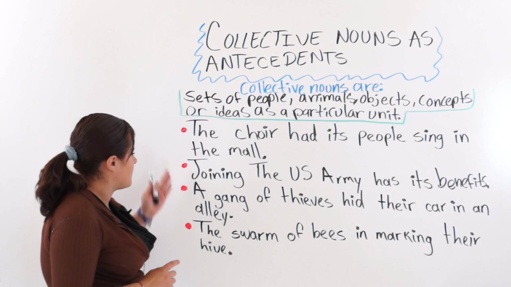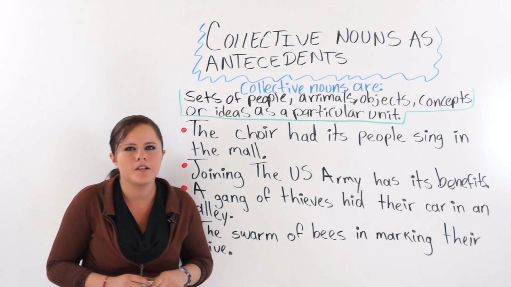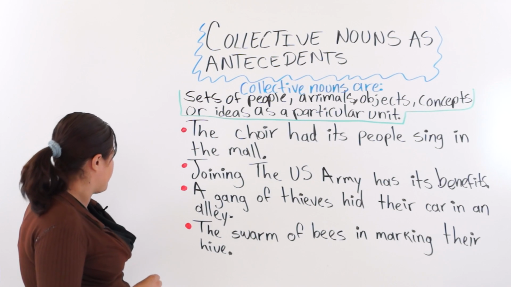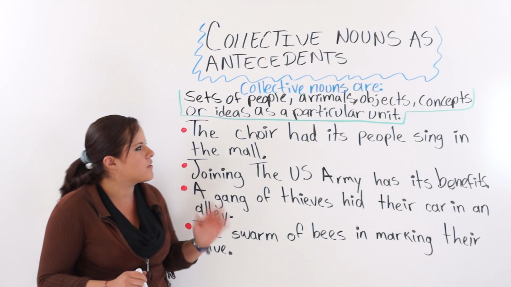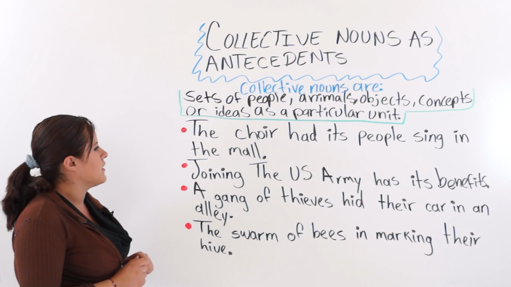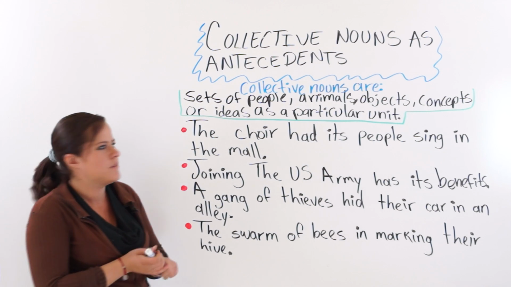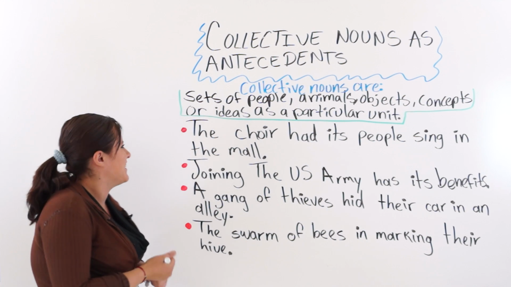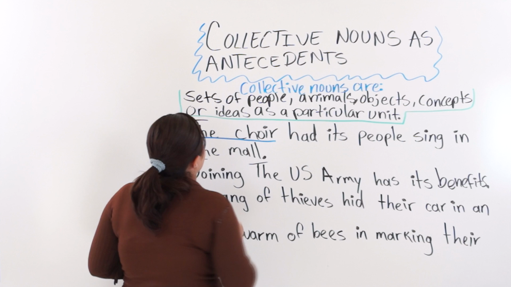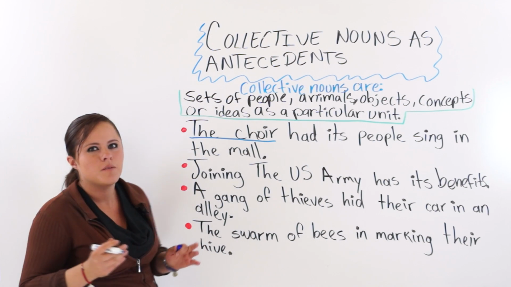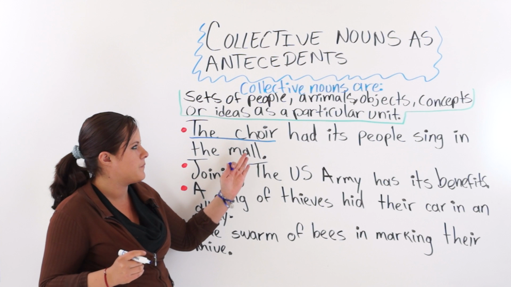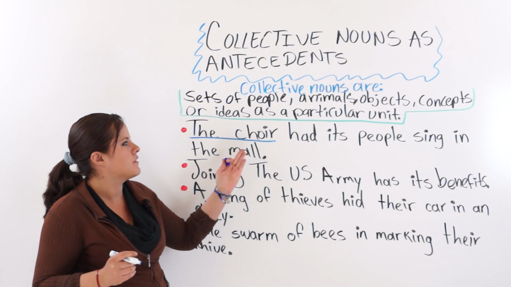As you can see, I have 4 examples here written on the board, and I will be explaining to you one at a time. The first one says, the choir had its people sing in the mall. So the choir would be the collective noun because it is a group or a set of people, a set of singers.